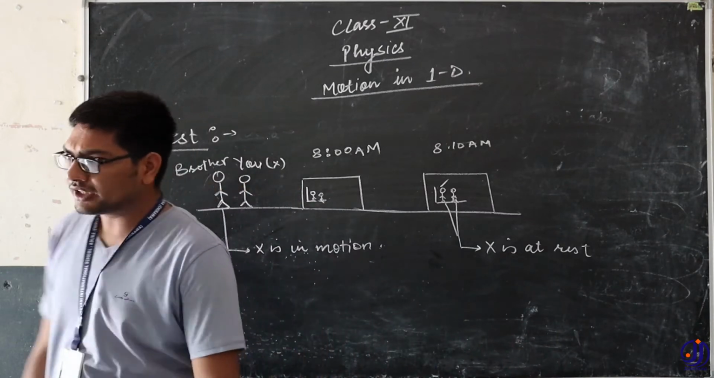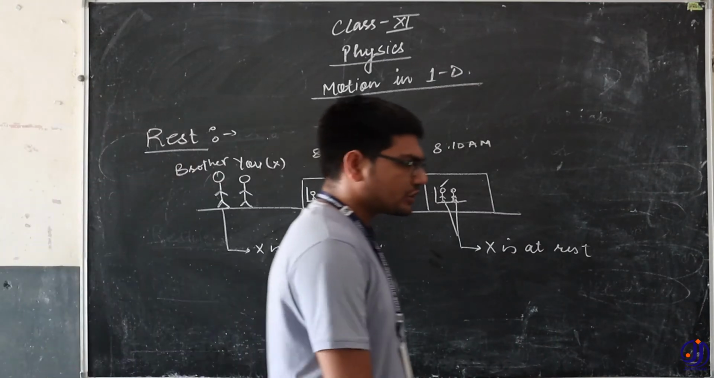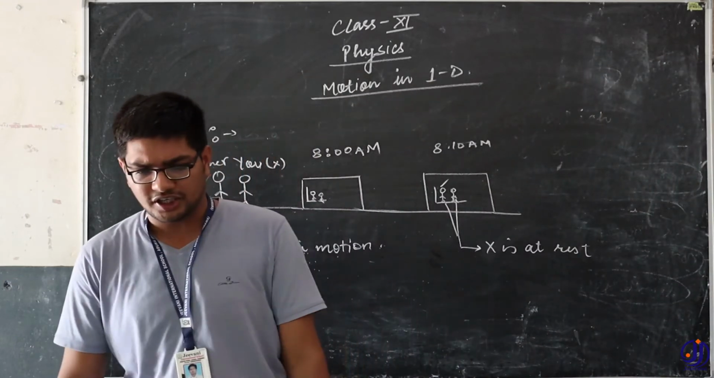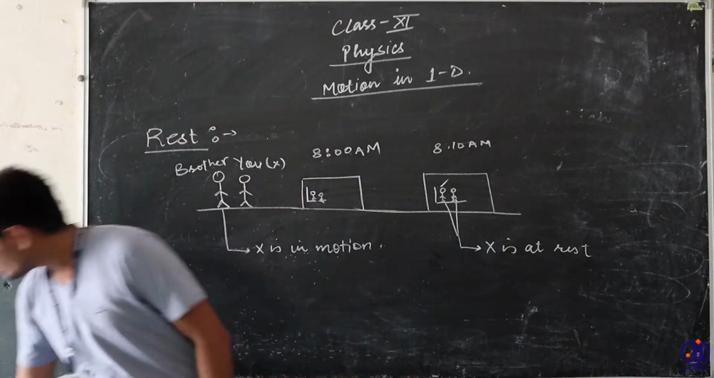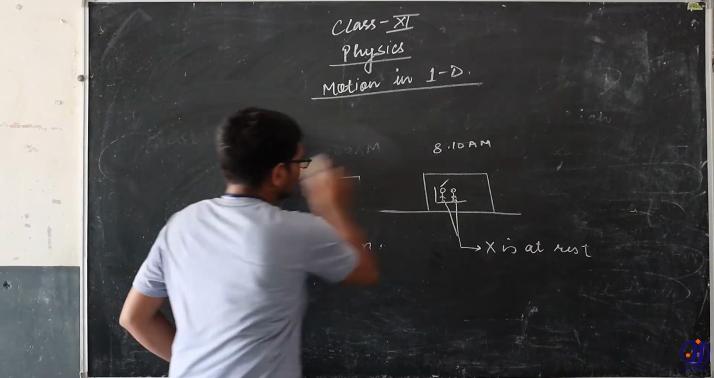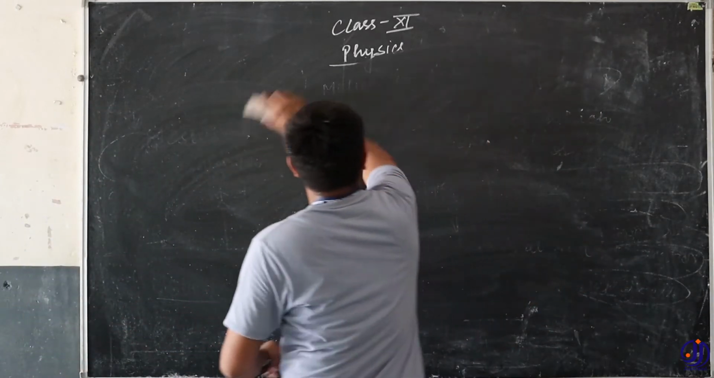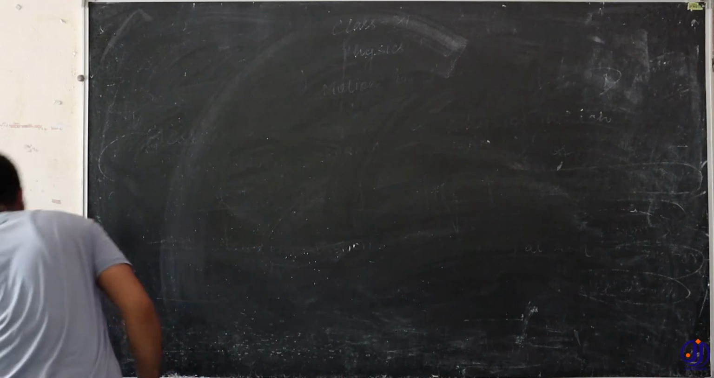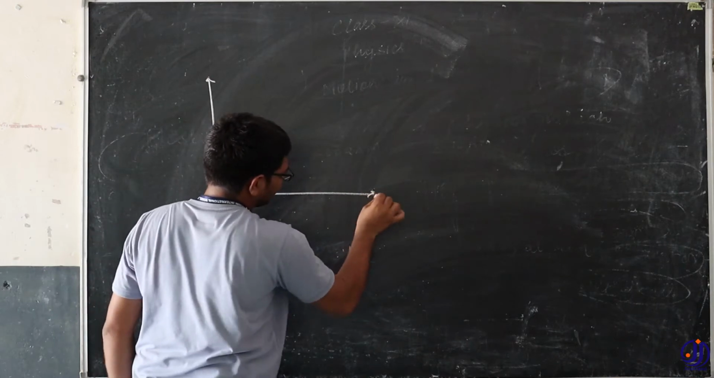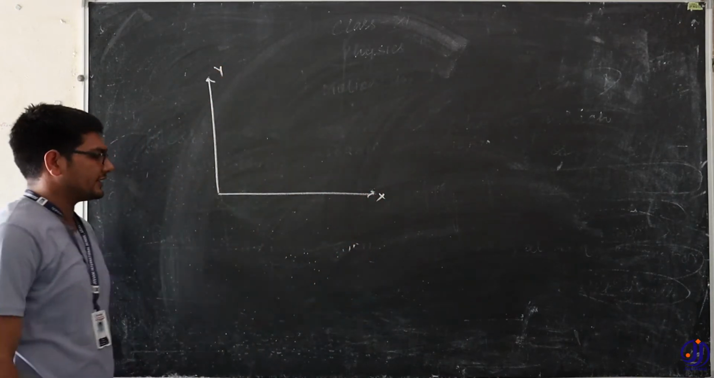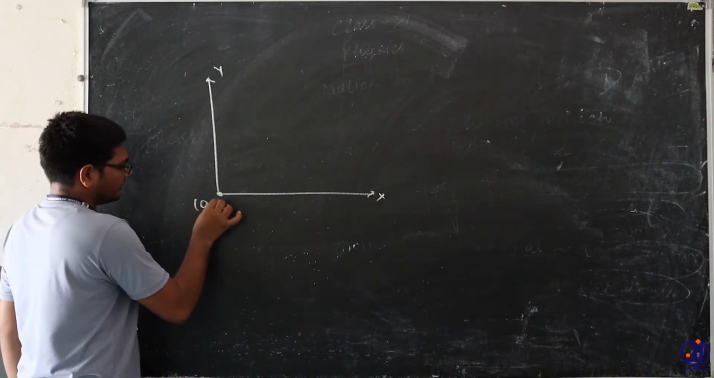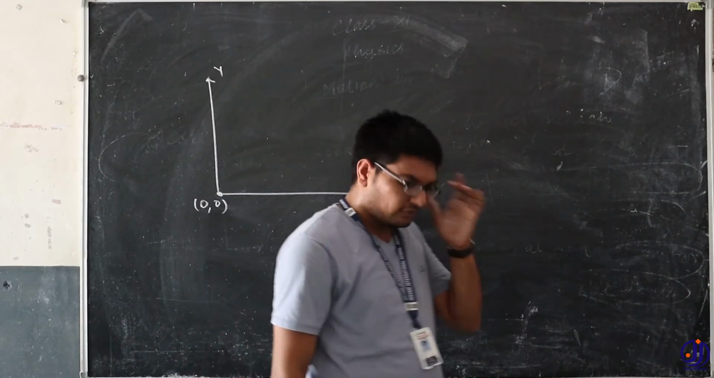So, moving ahead with the concept of rest and motion, we need to discuss a theorem which is change of origin, or shifting of origin. Okay, so let us help you understand. This is the coordinate axes we have. This is the x-axis, the y-axis. Both axes intersect at a point, and this point is known as the origin. Origin is (0, 0).